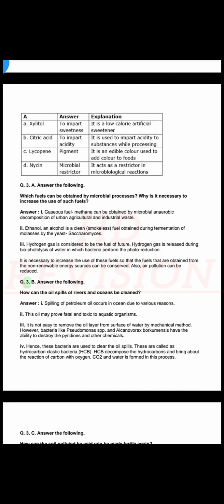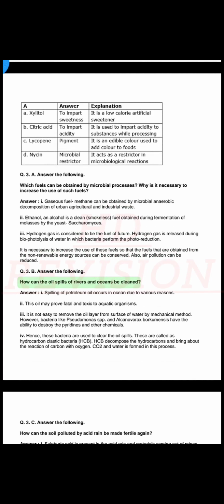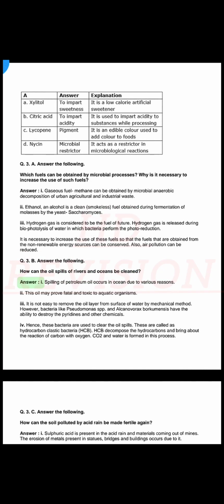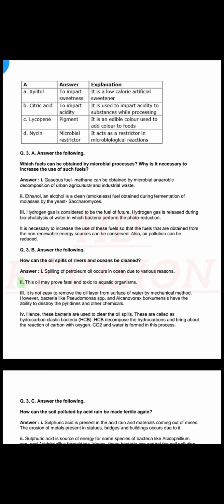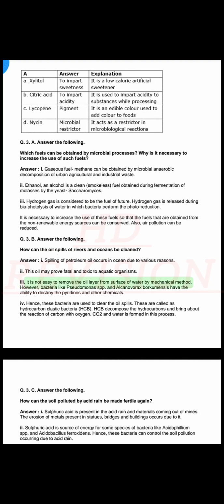Q3. B. Answer the following. How can the oil spills of rivers and oceans be cleaned? Answer. 1. Spilling of petroleum oil occurs in oceans due to various reasons. 2. This oil may prove fatal and toxic to aquatic organisms. 3. It is not easy to remove the oil layer from the surface of water by mechanical methods.